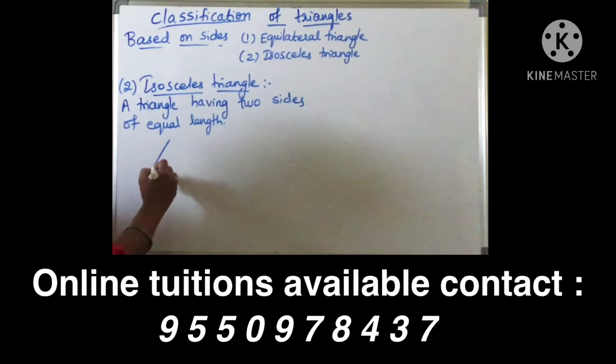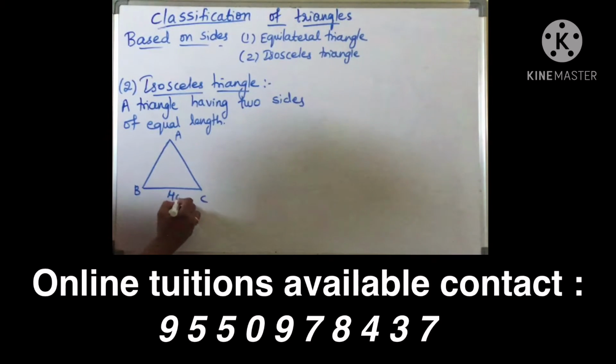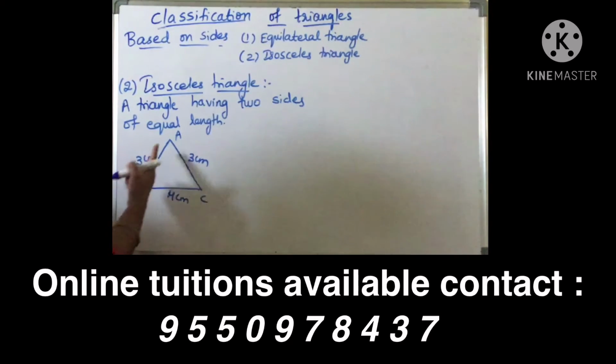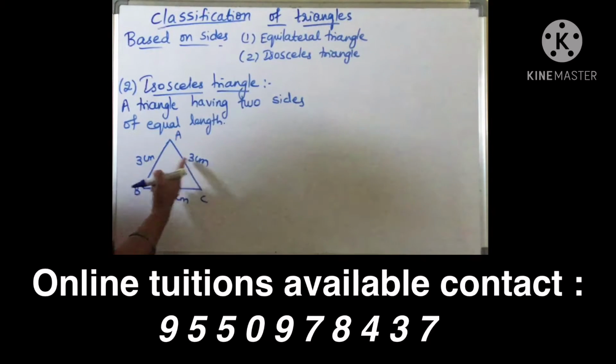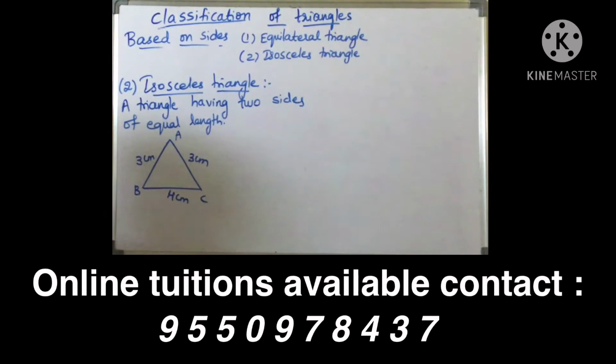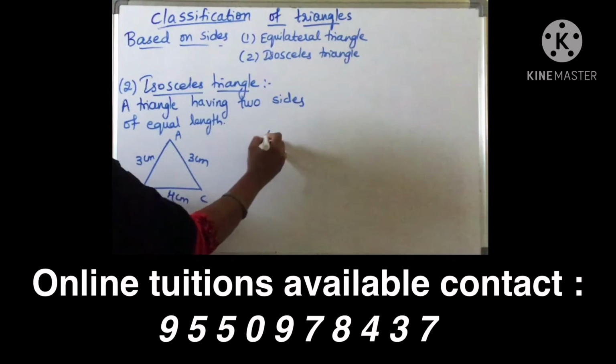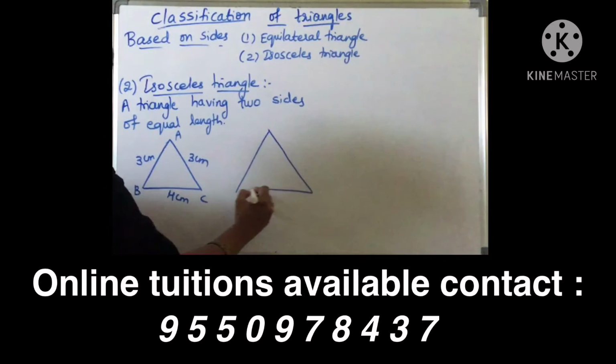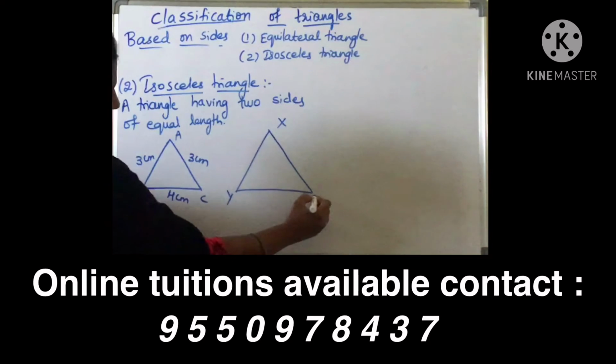So example, here A, B, C. Here this is 4 centimeters. If it is 3 centimeters, 3 centimeters. So in this out of three sides, we are having AB and AC as equal length, 3 centimeters. And BC is different. So here in this two sides are equal, then we call this type of triangle as isosceles triangle.